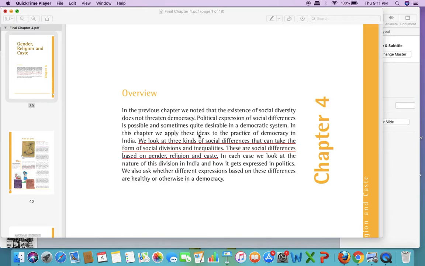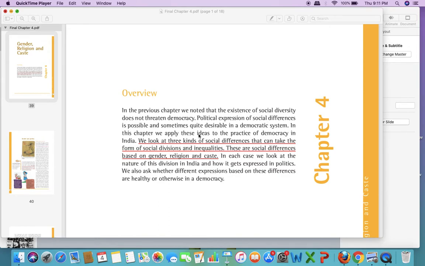As we all know, social differences exist in every society. Differences can be there in a society in the form of gender, religion, caste, language, culture, and many other forms.